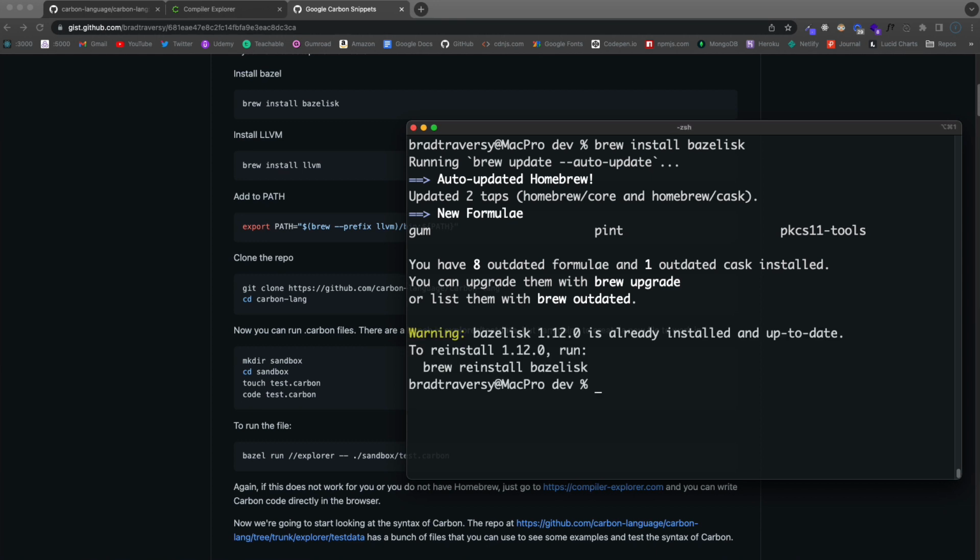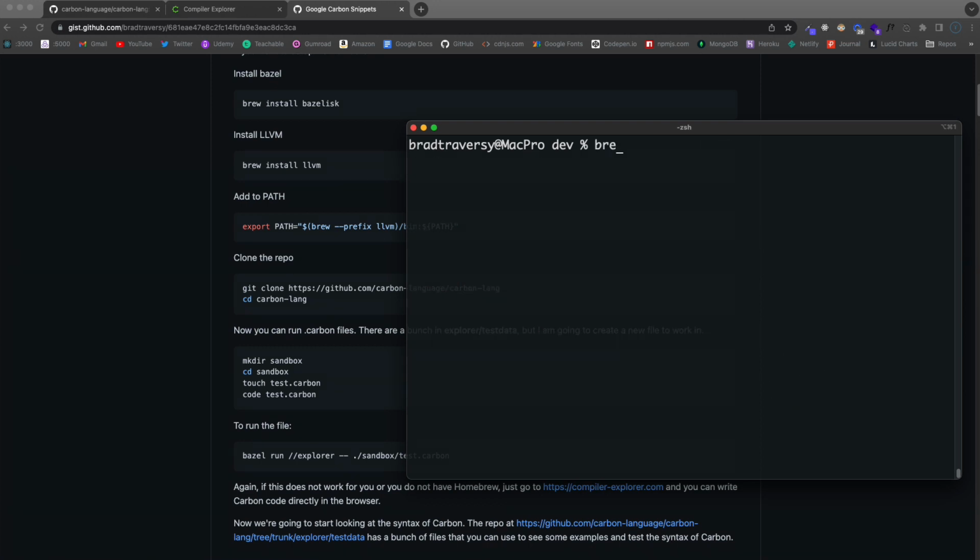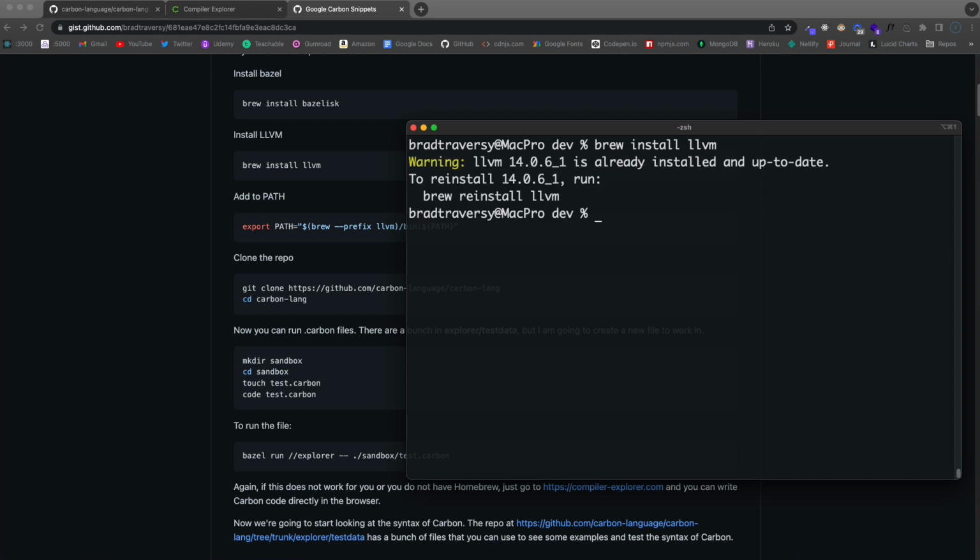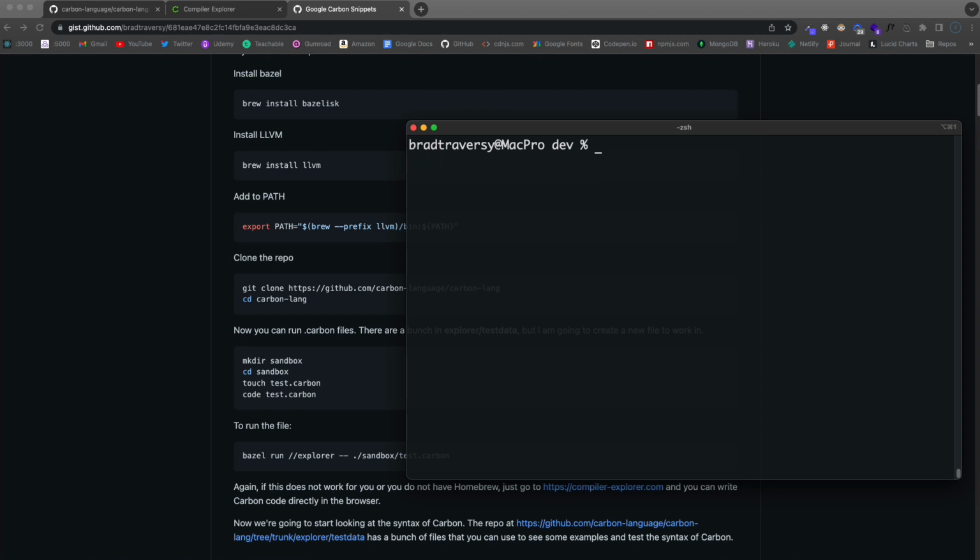Looks like I can update. Yeah, so it's already installed and up to date. All right, and then you're just going to want to install low-level virtual machine. So brew install LLVM.